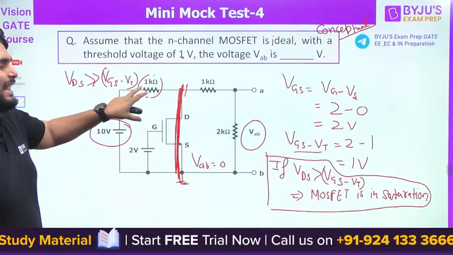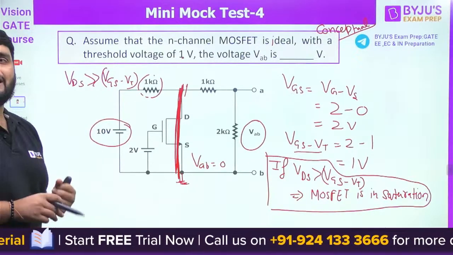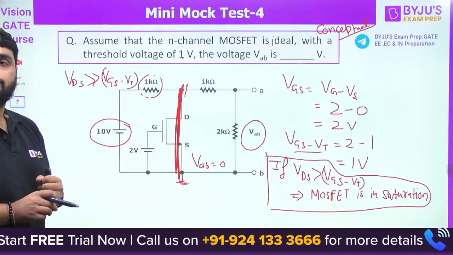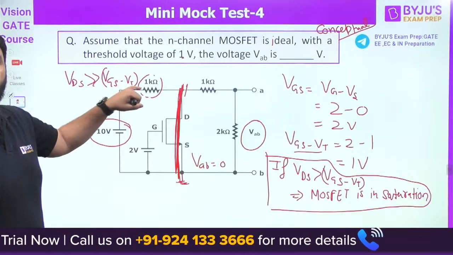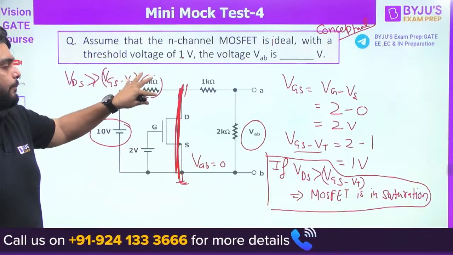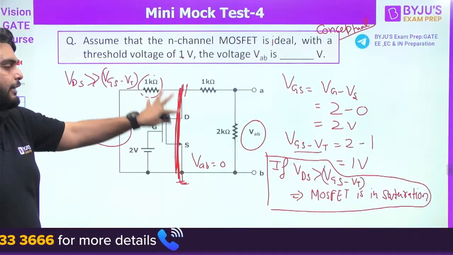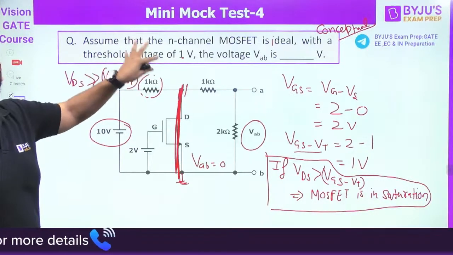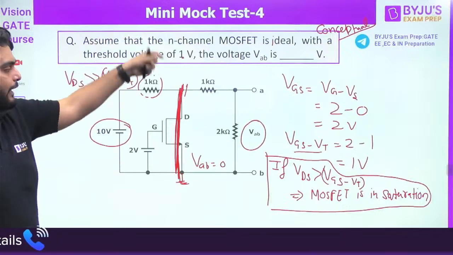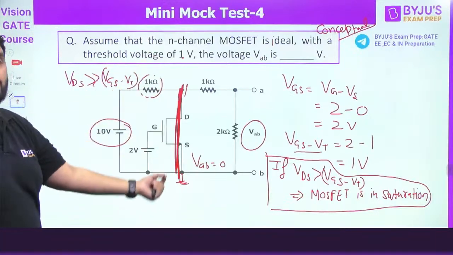So there will be a small drop across the 1 kilo ohm, maybe 1, 2 or 3 volt. If there is a small drop here, the complete voltage will come across VDS, and that's why it goes into saturation. So the MOSFET acts like a switch here, and because of saturation, this will be a short circuit.